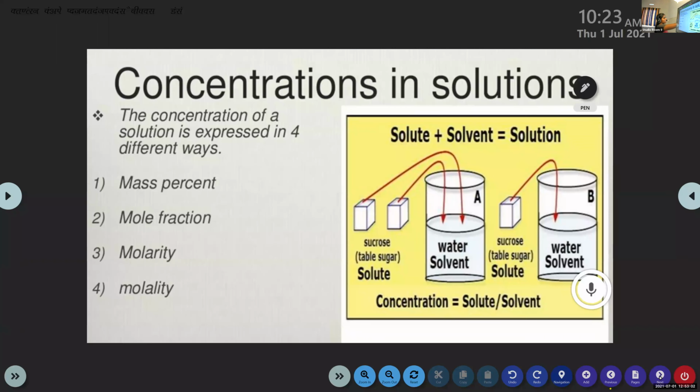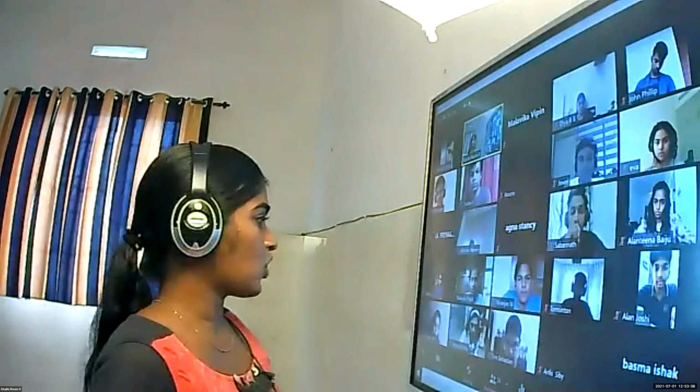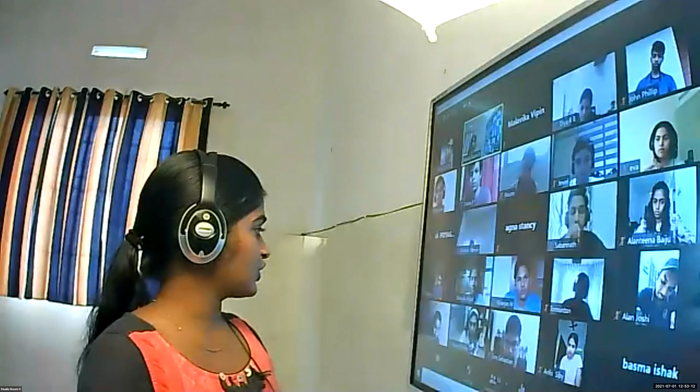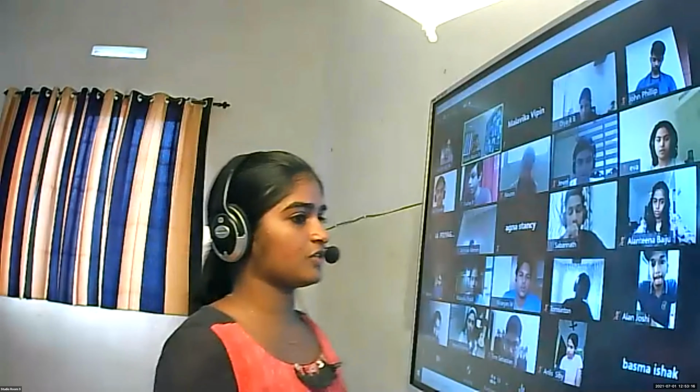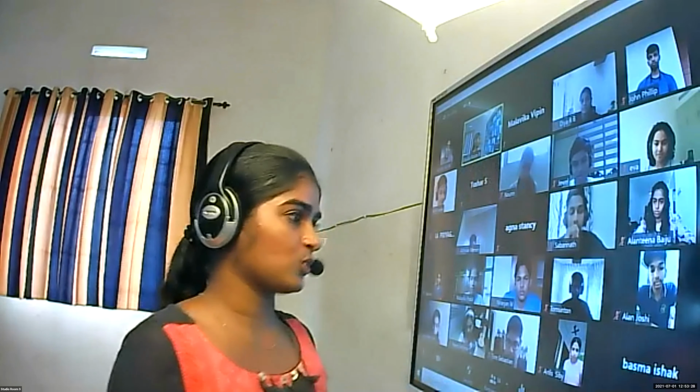That is the concentration in solution. How can we define the concentration of a solution? Anyone, please define the concentration of a solution. Ma'am, the amount of solvent in a solution. Solute, sorry, solute. Okay. The amount of solute present in that solution is the concentration of that solution.